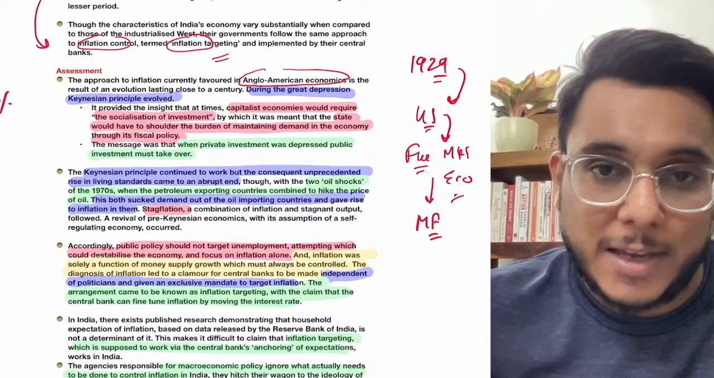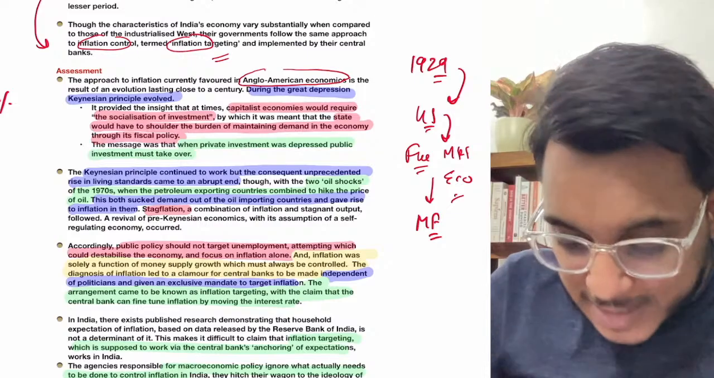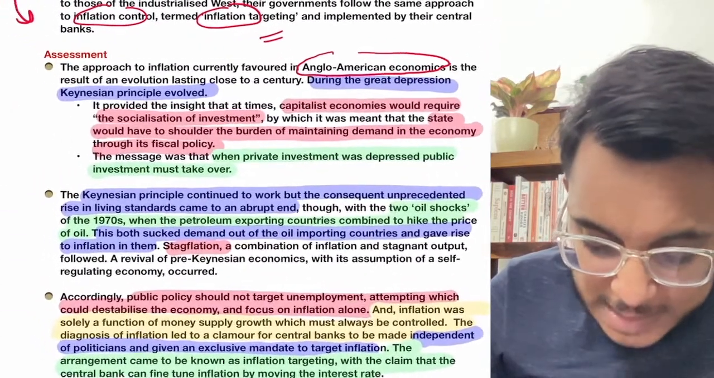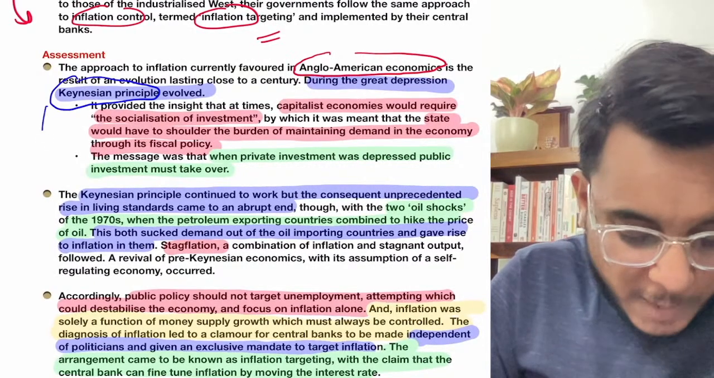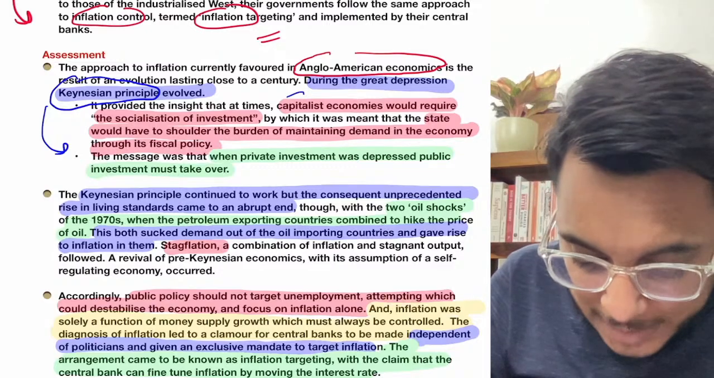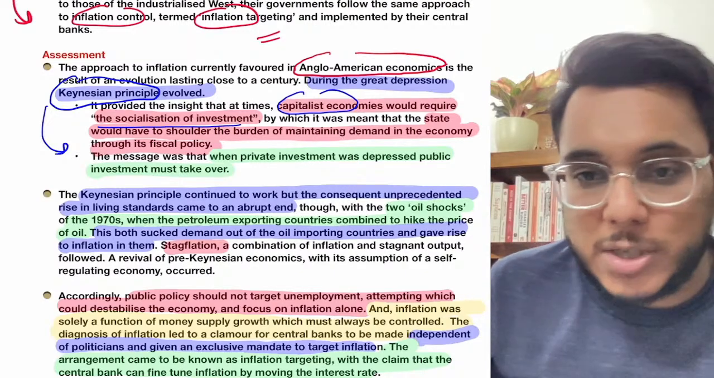Government should not interfere. Government should leave the economy alone. This was something that was going on. But when the Great Depression came in 1929, Keynesian economics evolved. Here it was argued that this approach is wrong. Here it was provided that a capitalist economy would sometimes require the socialization of investment.